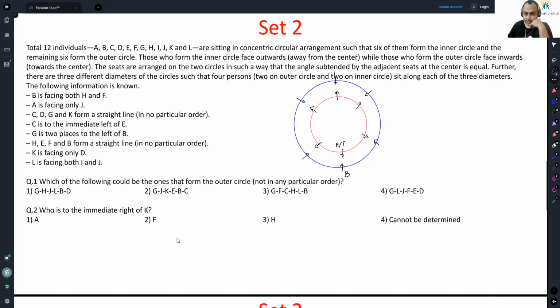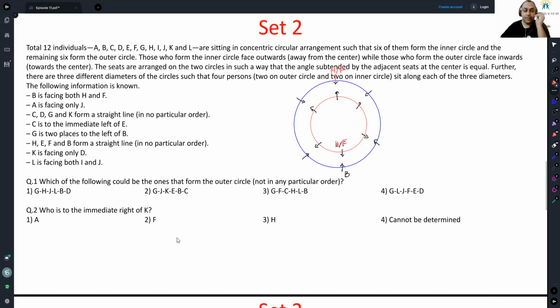Either this is H or this is F, and correspondingly, this is H or this is F. I wish I could cut the figure, or at least use a different color pen so that it is visible in the black background. Either this is H or this is F, and this is H or this is F.